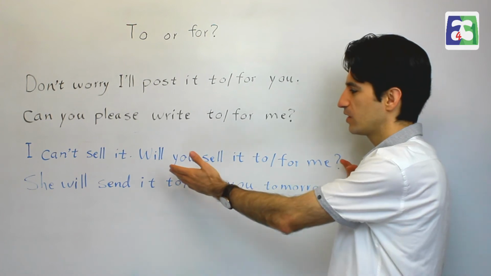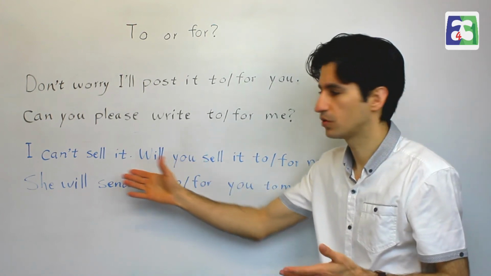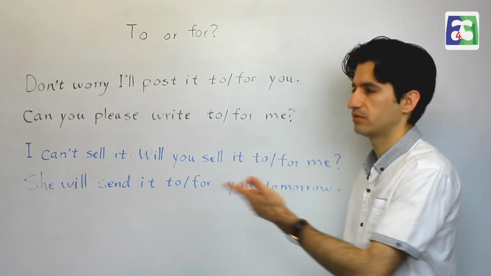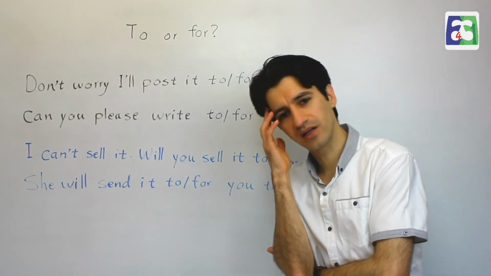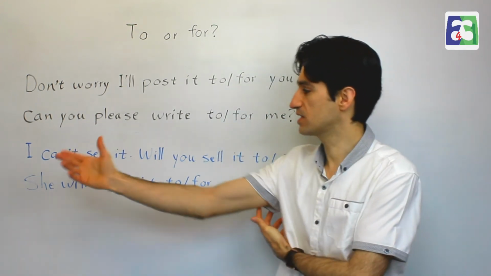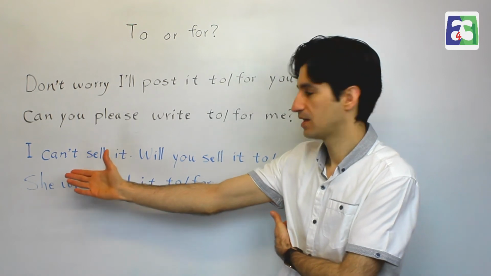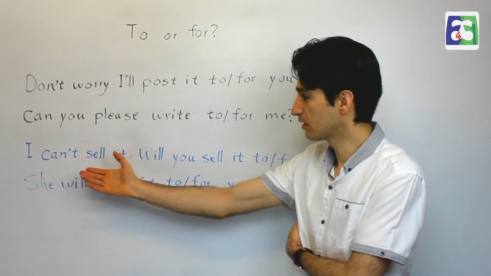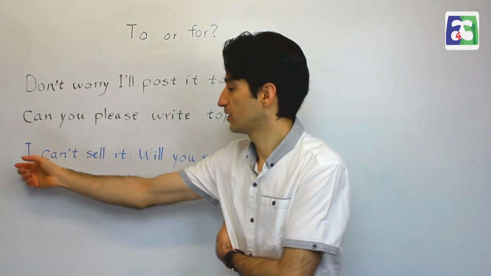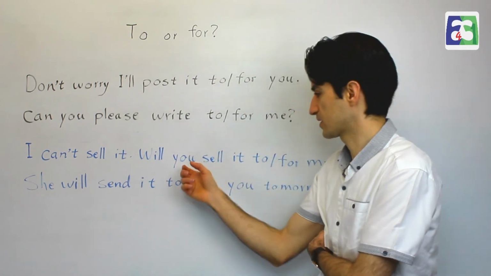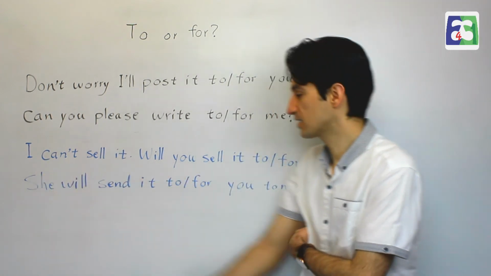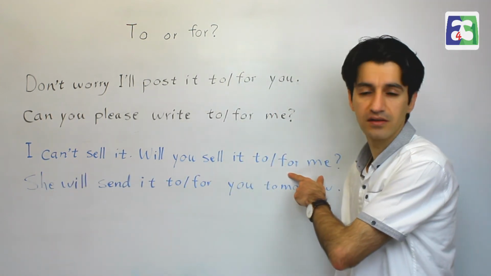Okay, so now we know in some exams you have such things. You have options to choose, 2 or 4. Then you say, oh, this is not right. We can put 2 or 4. Both are correct. Yes, both are correct. But in this situation, looking at the sentence that comes in the beginning, you understand that the person over here talking, asking for a favor, is the seller. Okay. In this case, will you sell it for me is correct.